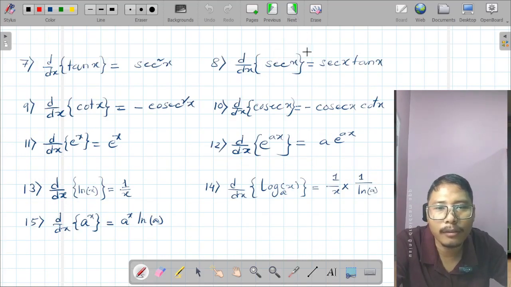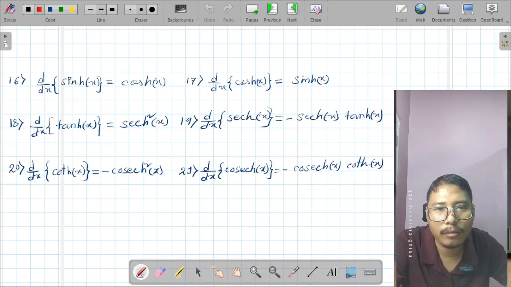Similarly, these are also formula. Take the note of them and practice them from now itself, from today itself.